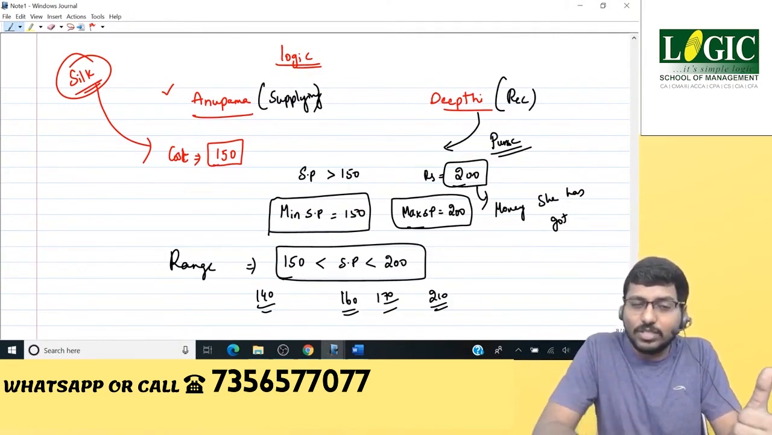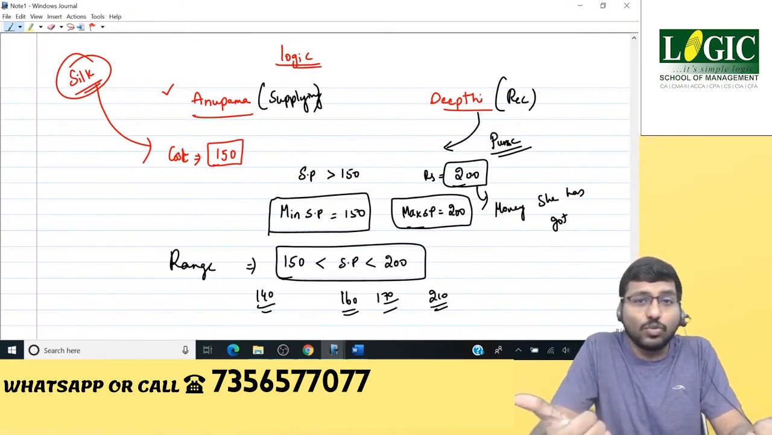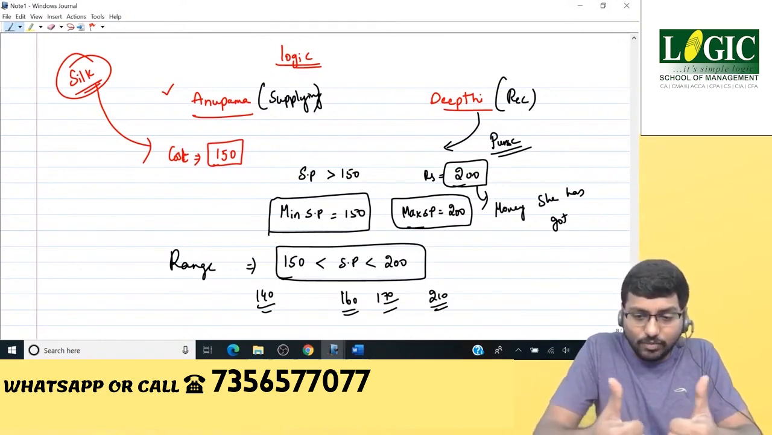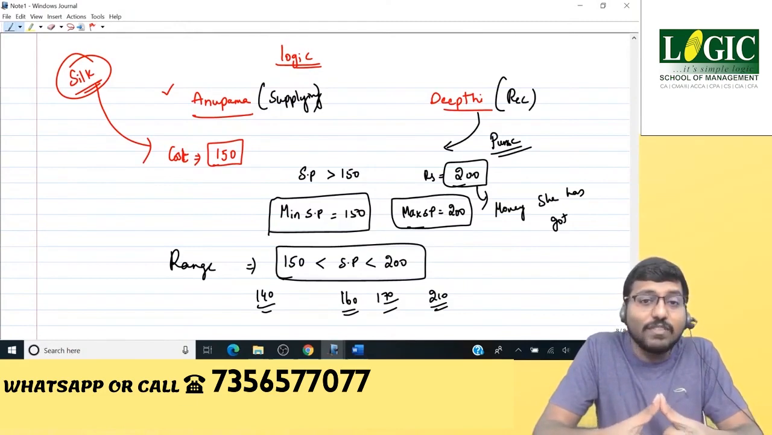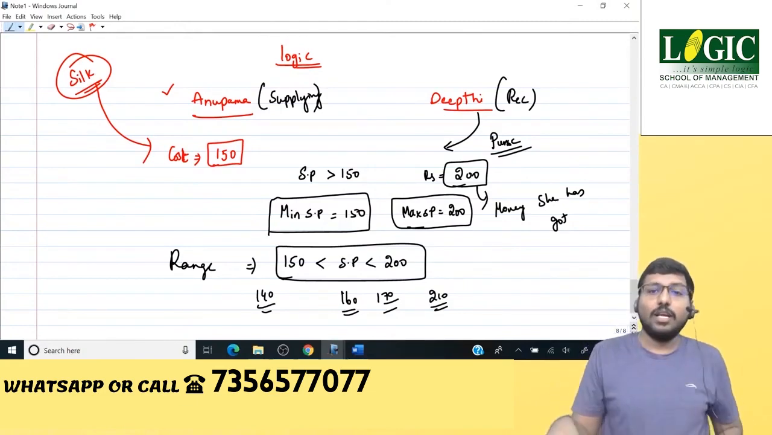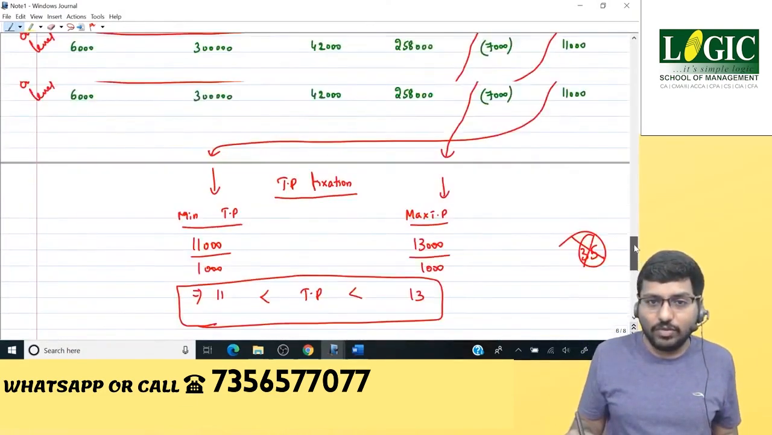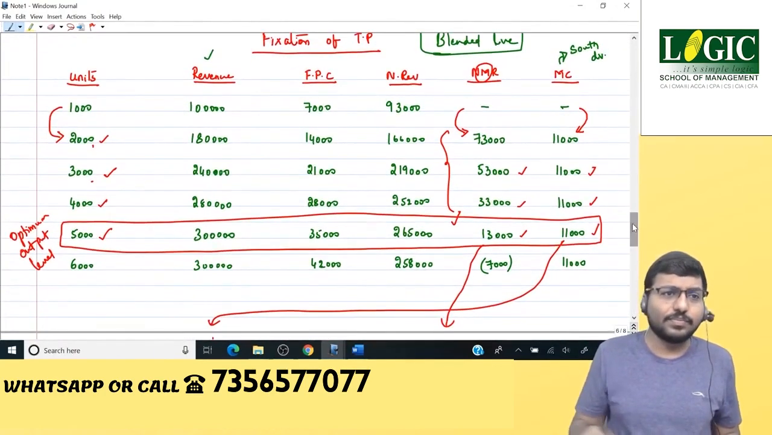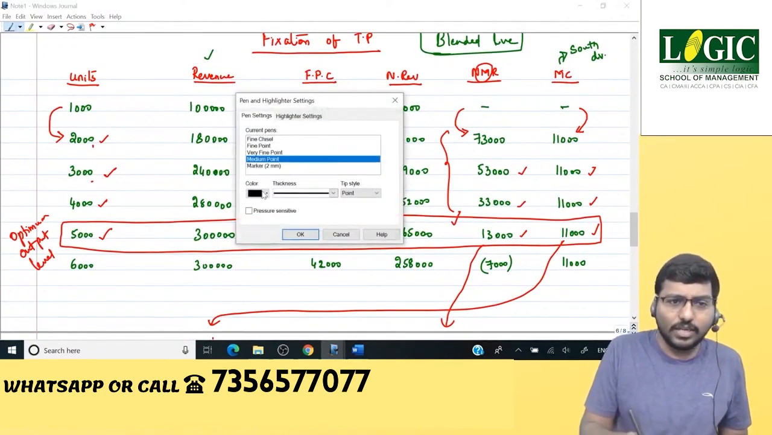In this example, what is the money that supplying division has spent? 150. What is the money that receiving division possesses? 200 in the purse. Therefore, the transaction will happen only if the selling price is between 150 and 200. That's what we have fixed. Same logic we have applied here. Nothing different. How is that? I'll tell you.